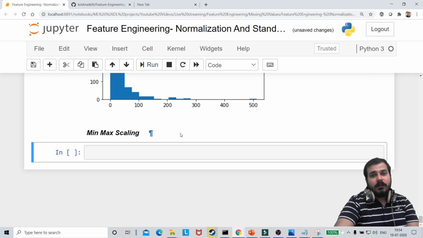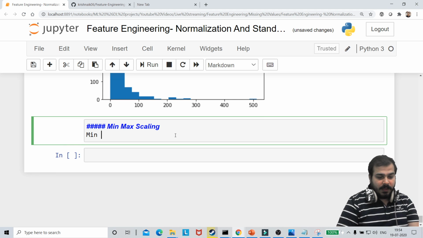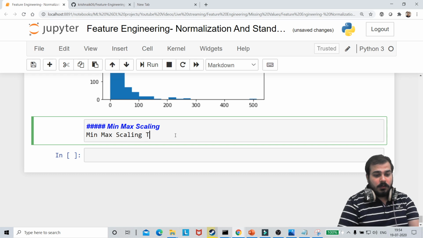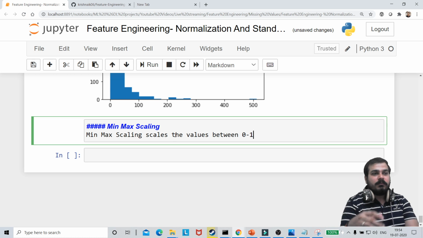The main aim of min-max scaling is that it transforms, or scales, the values between 0 and 1.